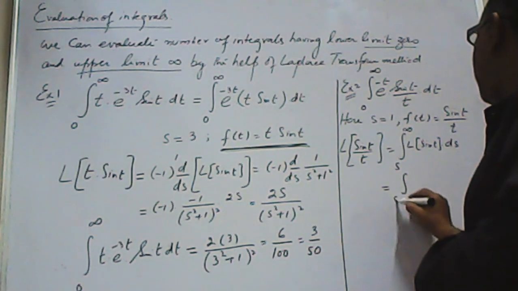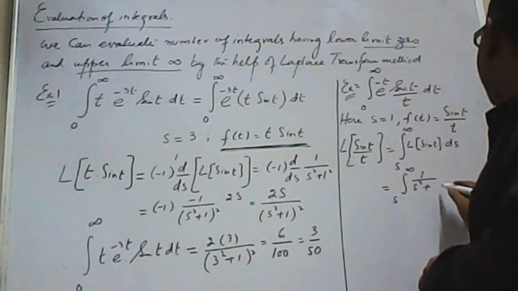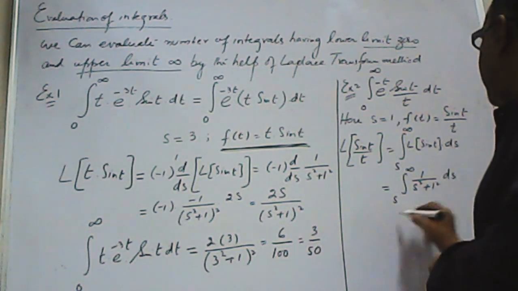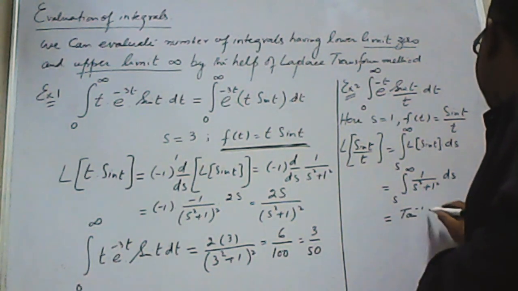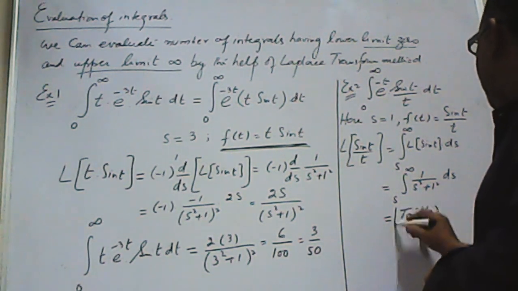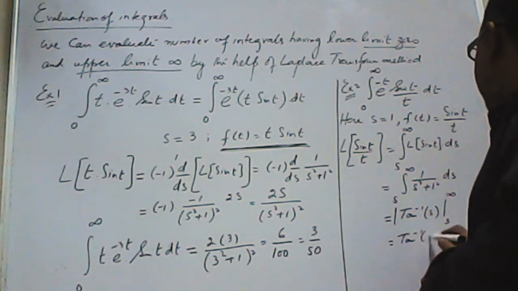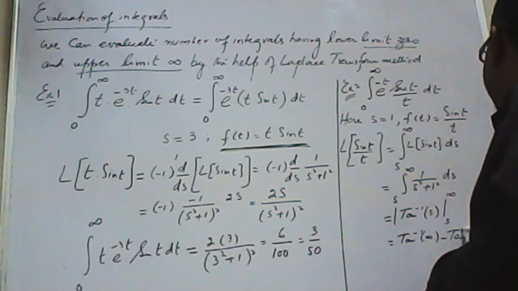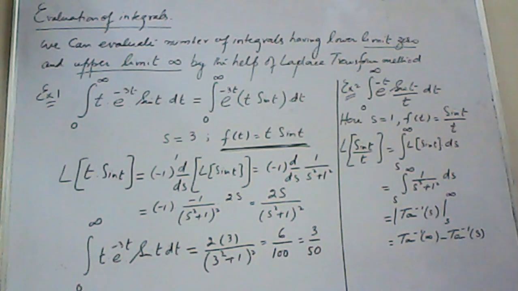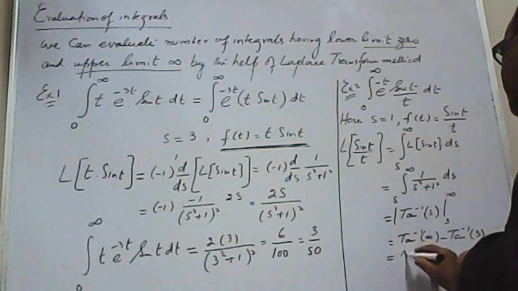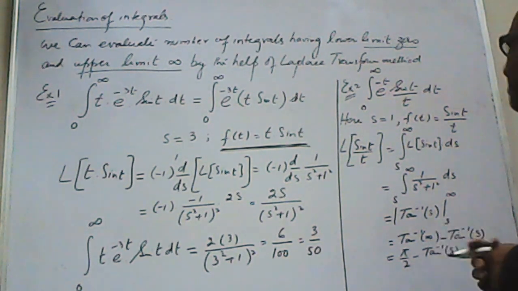So this is equal to the integral from s to infinity of 1 upon s square plus 1 square ds. So this is equal to tangent inverse s from s to infinity. So this is equal to tangent inverse infinity minus tangent inverse s. And as we know that tangent inverse infinity is pi by 2, this is pi by 2 minus tangent inverse s.